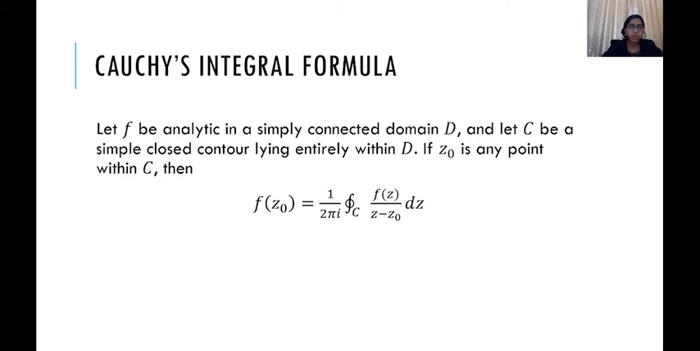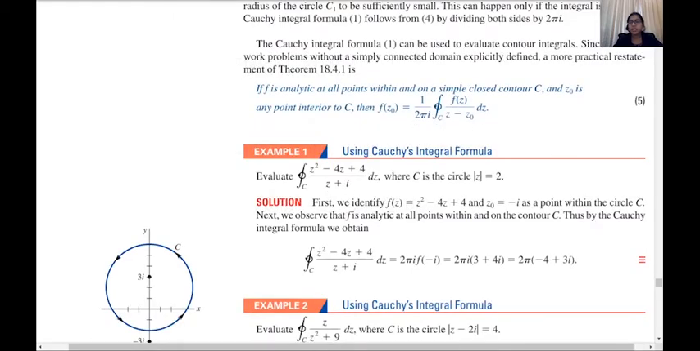So now what we are going to do is some examples, which will help us understand how we can determine the value of any function. So let's see the examples which are given in your textbook.